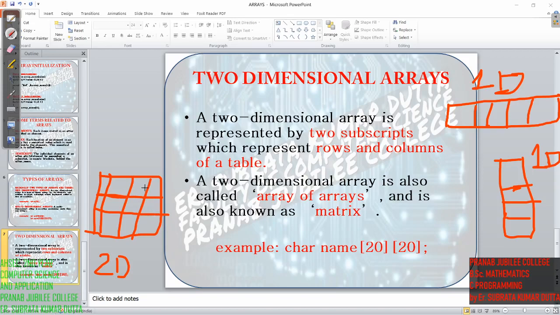If someone says multi-dimensional array, it means there will be two or more tables. Okay, two or more tables, and all these tables are connected with each other, then this is called three-dimensional or multi-dimensional array. All right,